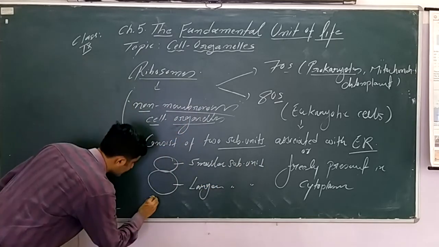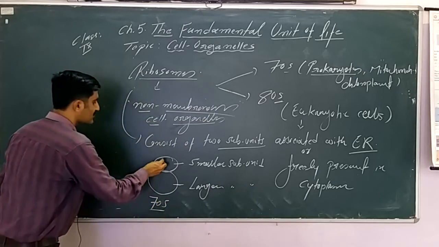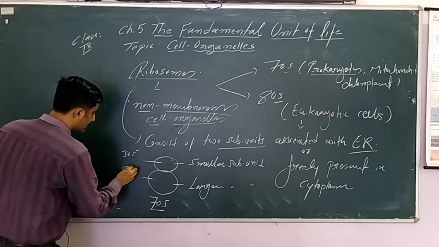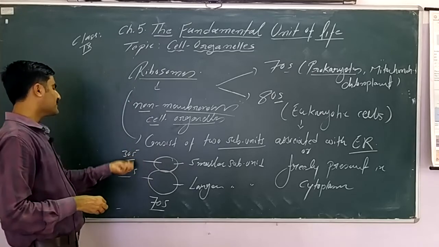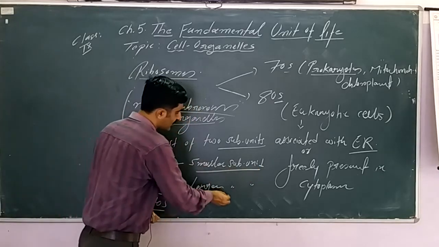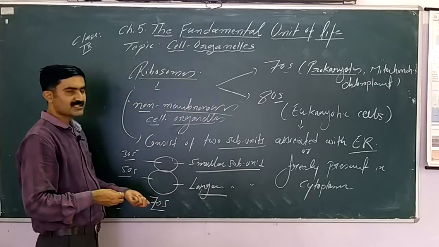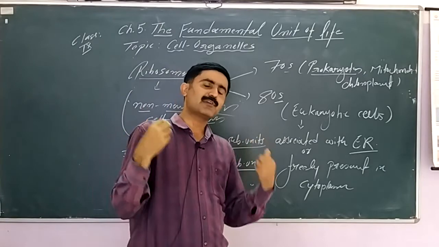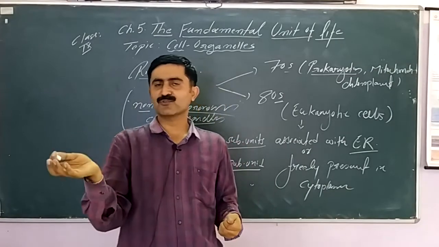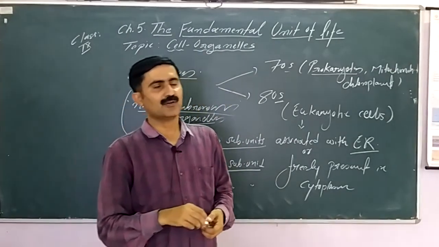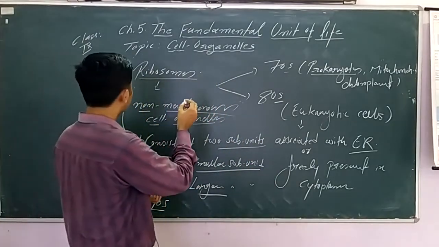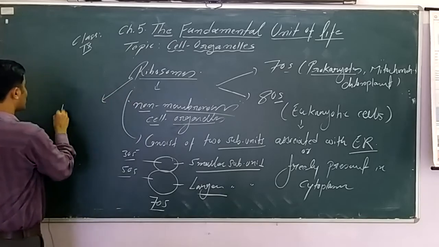Like it is a 70S type of ribosome, a prokaryotic ribosome, it is made of 30S and separately 50S. So this is the separate density of each. Here we have to remember that there are two subunits, a smaller subunit and a larger subunit. These subunits are made up of a type of nucleic acid, or type of genetic material, called ribosomal RNA. These are called ribosomes because they contain ribosomal RNA. Soma means body and ribo comes from the ribosomal RNA. Overall function of ribosome is protein synthesis.